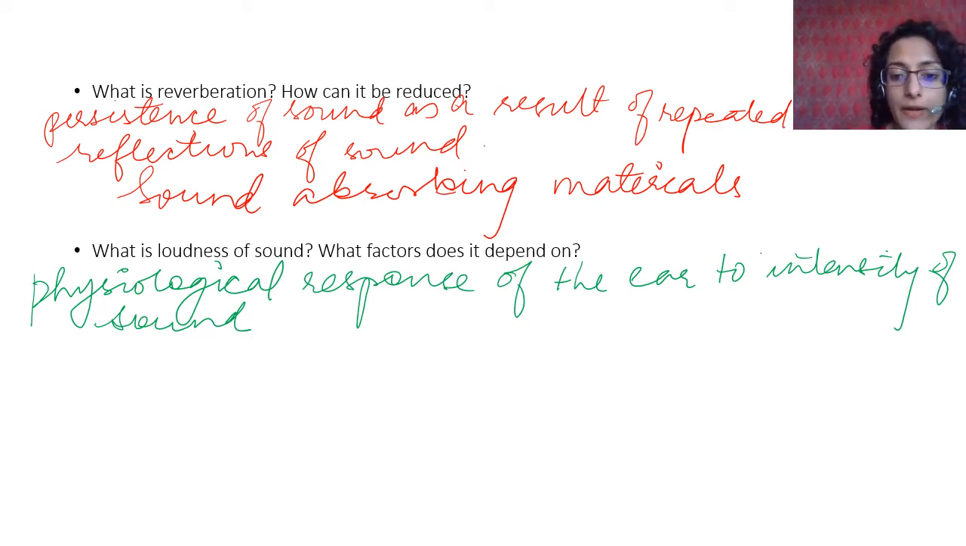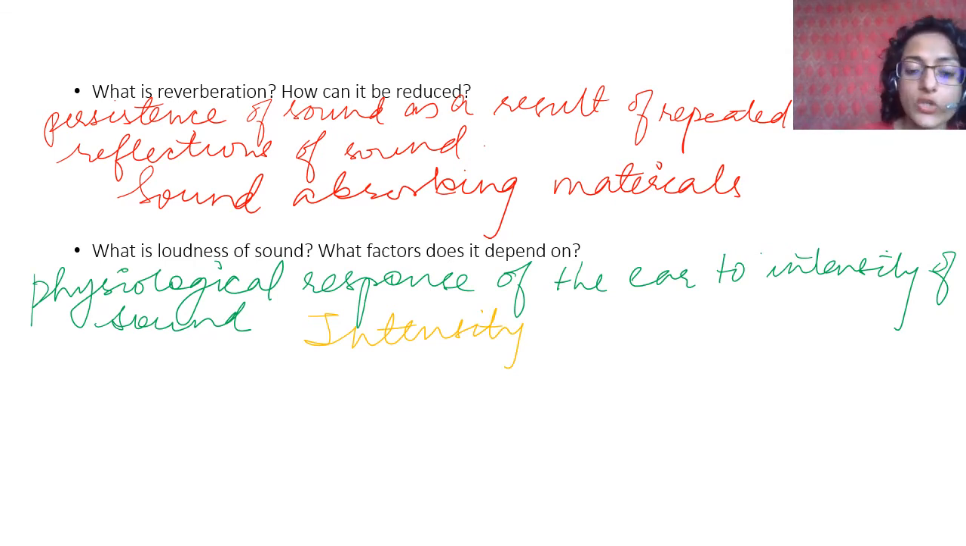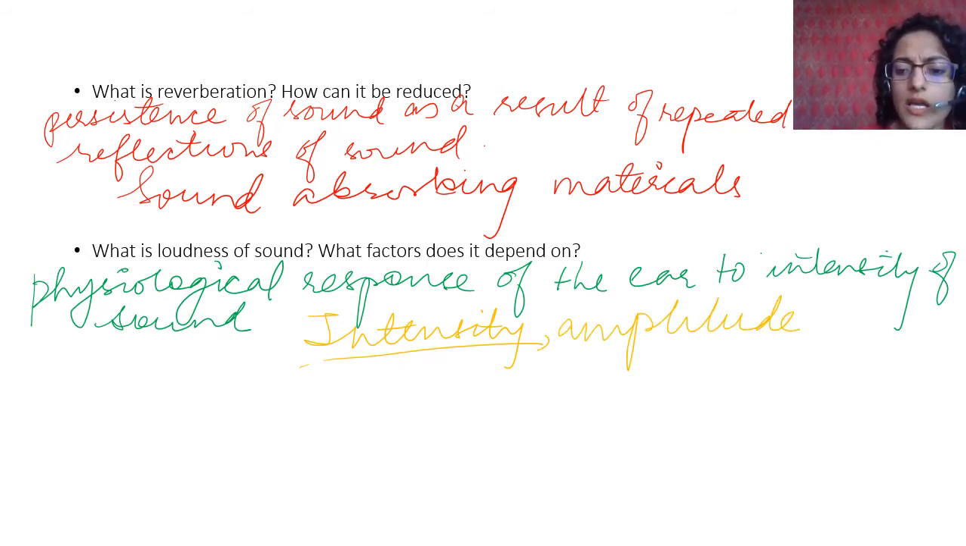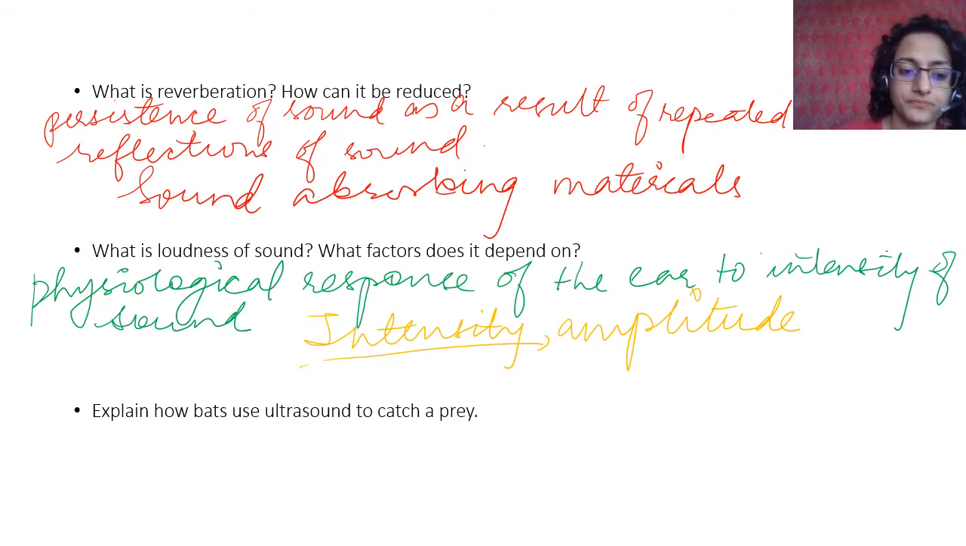What factors does it depend on? It depends basically on the intensity, right? What is intensity? It is the amount of energy that is passing through a unit area, right? So it depends on the intensity of the sound. It also depends on the amplitude of the sound. Amplitude and intensity are correlated. The higher the amplitude, the louder we will sense it to be, right? So that is intensity and amplitude. Okay.